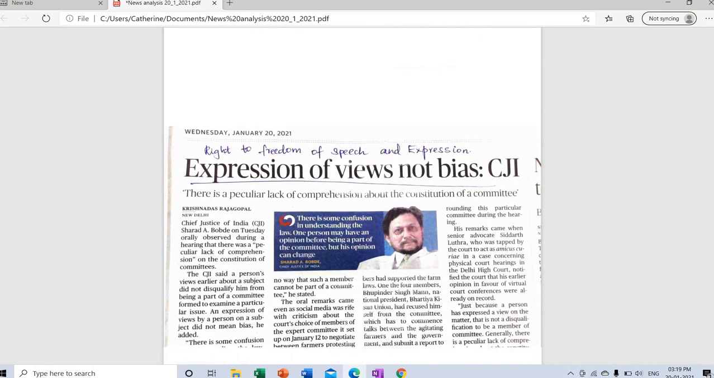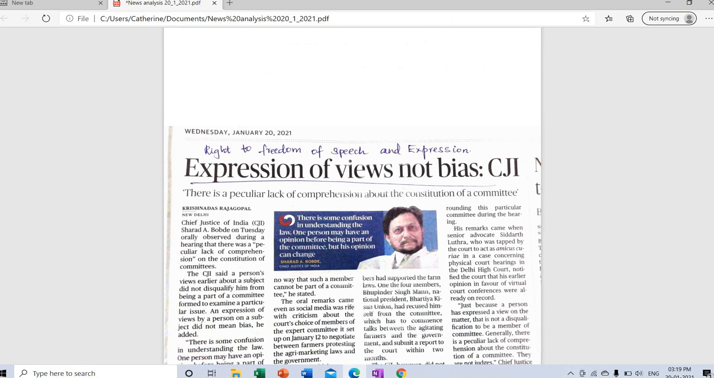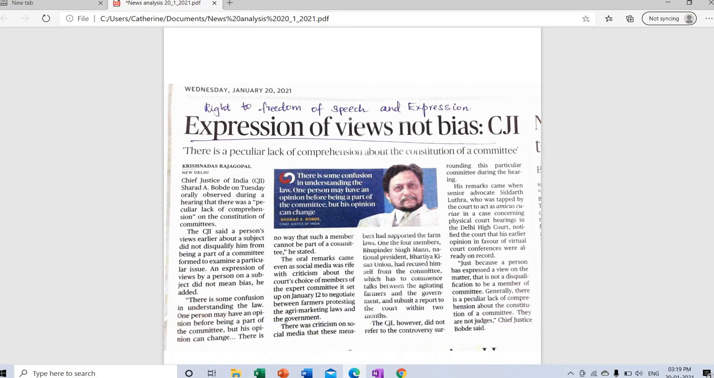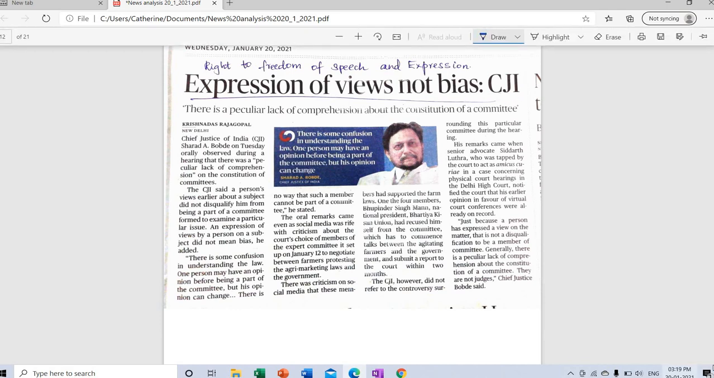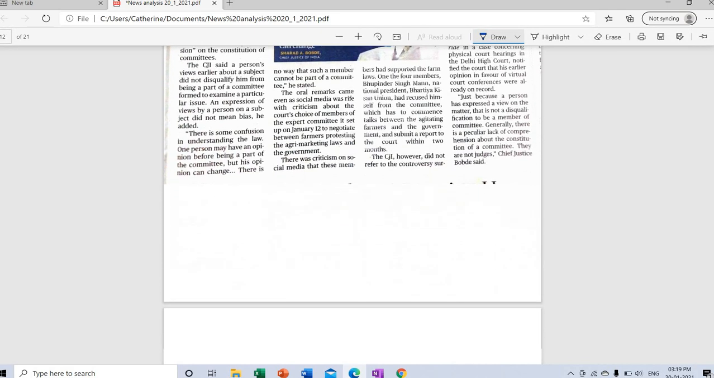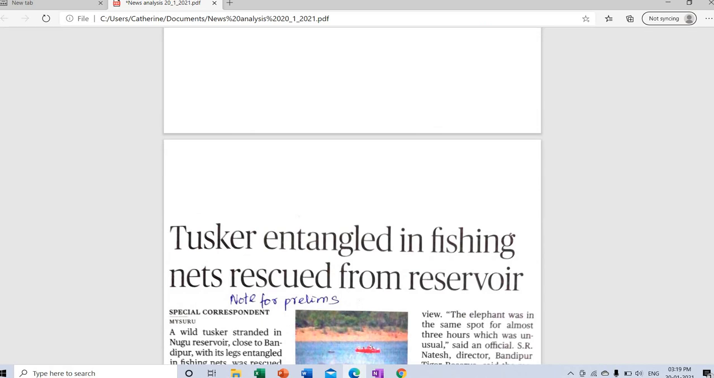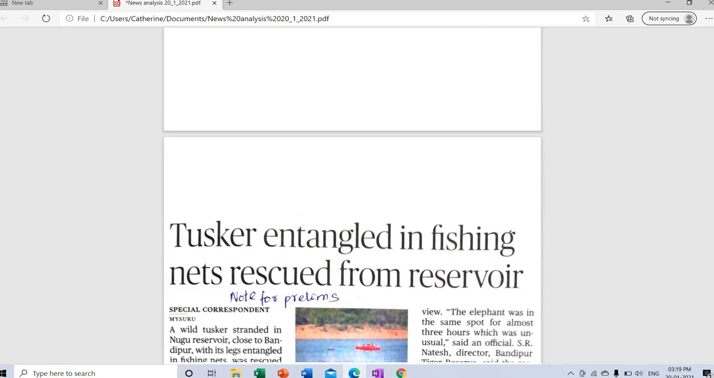All this information I'm giving is for the mains part. I'll also come to discuss how prelims notes will be taken. Expression of views, not bias. These are statements made by important personalities. For example, here the statement was made by the Chief Justice of India. So have a general awareness of such important statements, as this might be helpful in answering some of your essay questions or ethics questions.